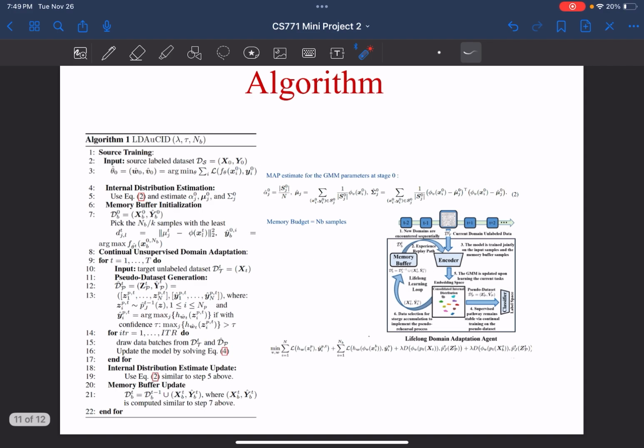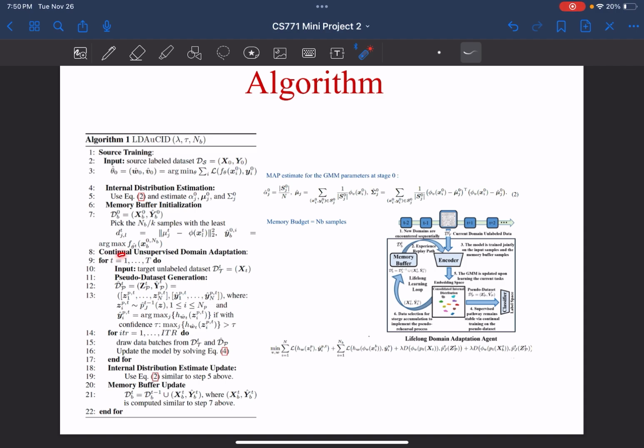Now coming to the algorithm, initially we had the input of the labeled dataset, and we had the model created by minimizing the ERM function. Now the internal distribution estimation is basically done by the MAP distribution, and we obtain the parameters, and we set the memory buffers for each class.